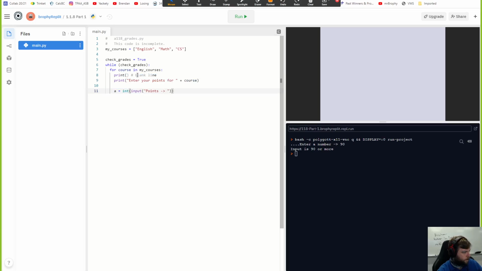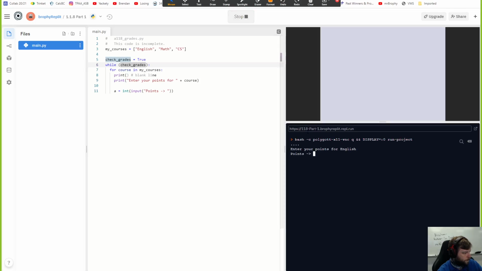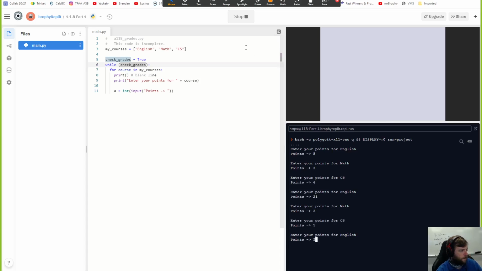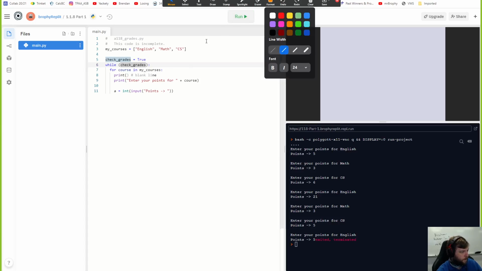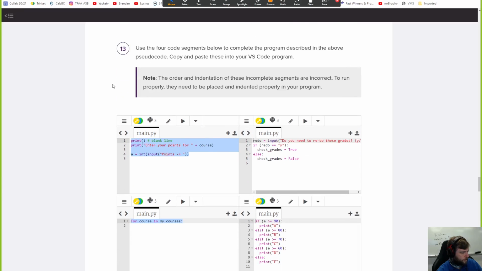Why does that look weird? Wait, something didn't work. Okay, well, I don't want it to keep doing that forever. Okay, so far it's working. The color scheme was just weird. If you want to redo the grades, start over. Otherwise, the program ends.